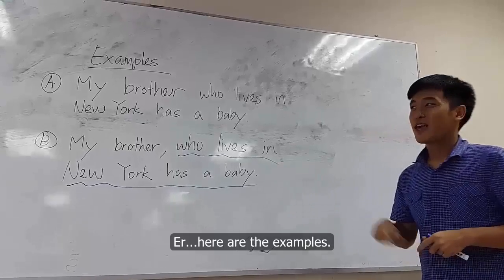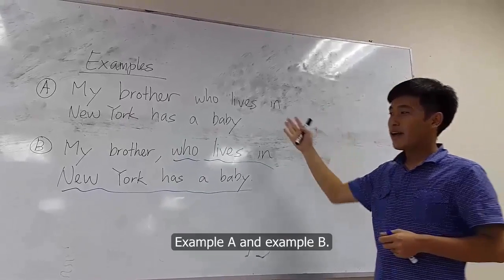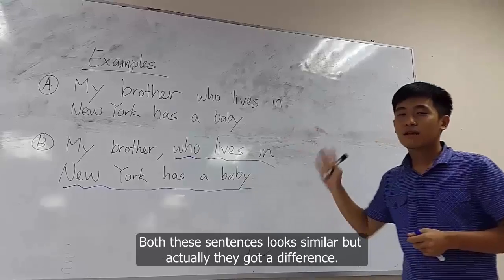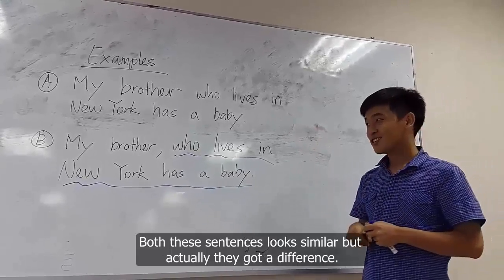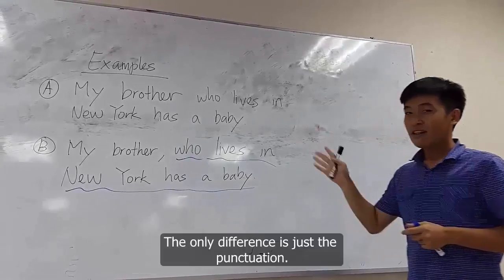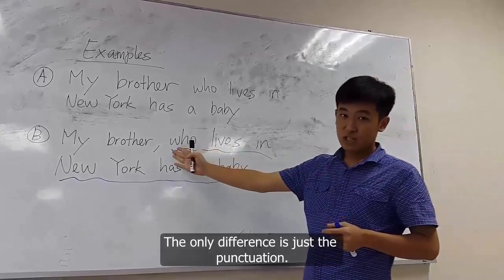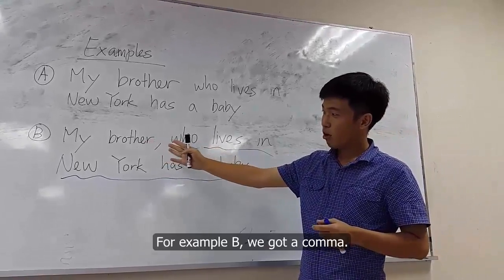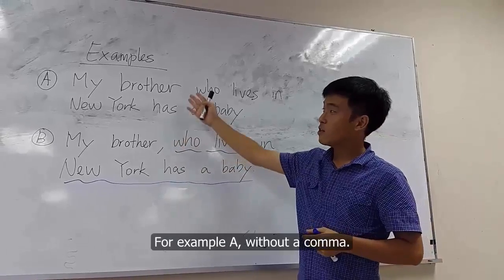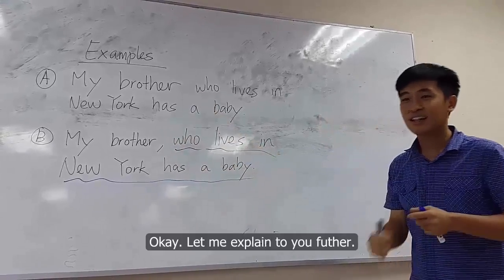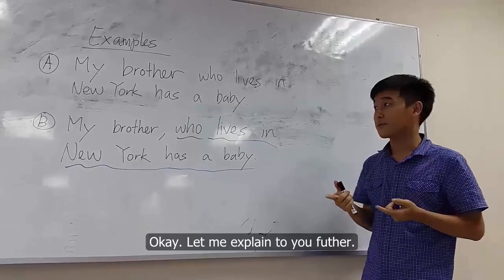Okay guys, here are the examples. Example A and example B. Both these sentences look similar, but actually they have a difference. The only difference is just the punctuation. For example B, there is a comma. For example A, without a comma. Okay, let me explain to you further.